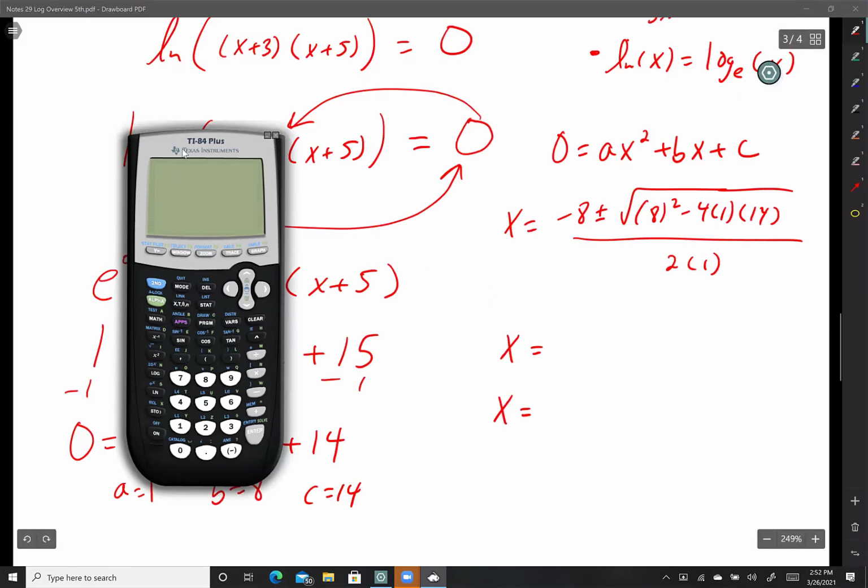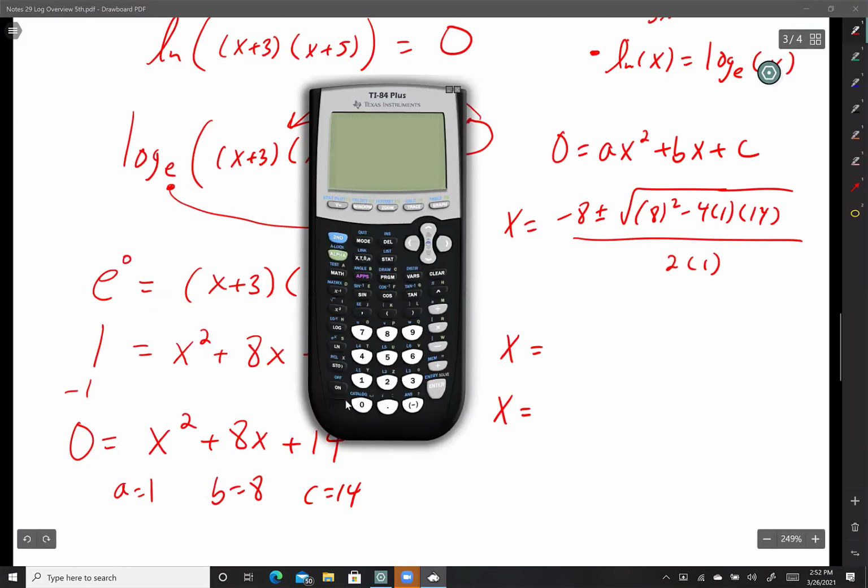Okay, here's my calculator again. So in the TI-84, the way you get the little fraction is you push alpha and y equals, and you push enter, and there it is. And I'm just going to do the plus one first. Negative 8 plus square root of 8 squared minus 4 times 1 times 14, all of this divided by 2. And push enter.